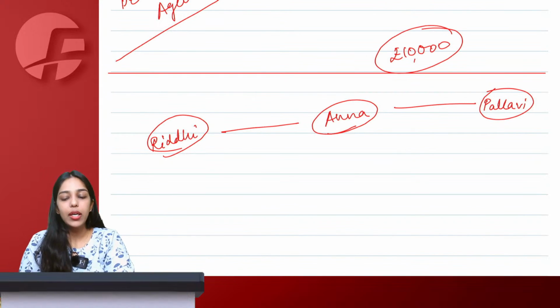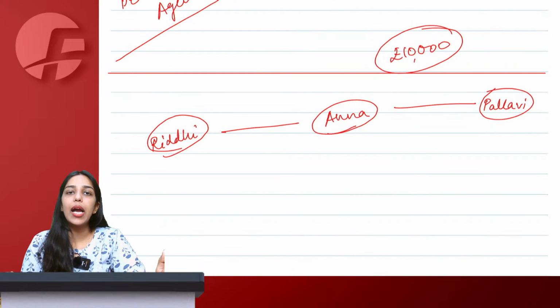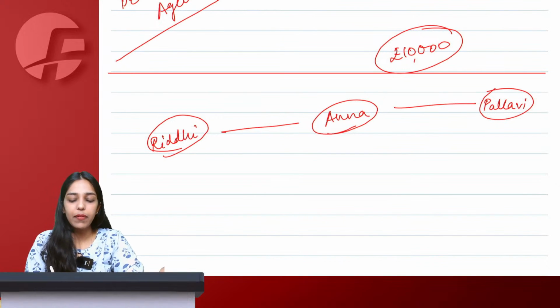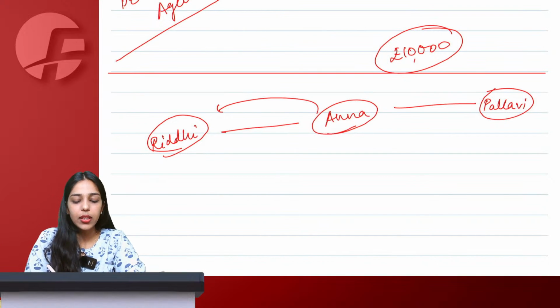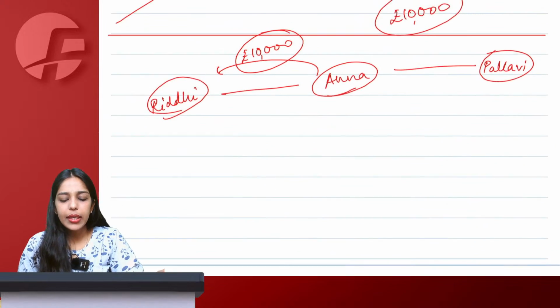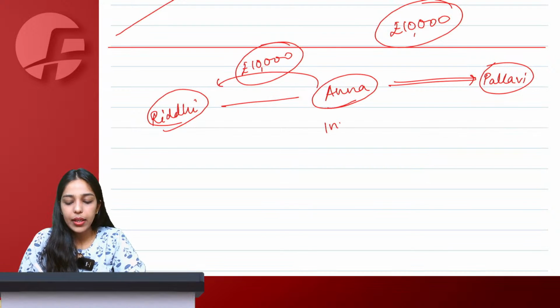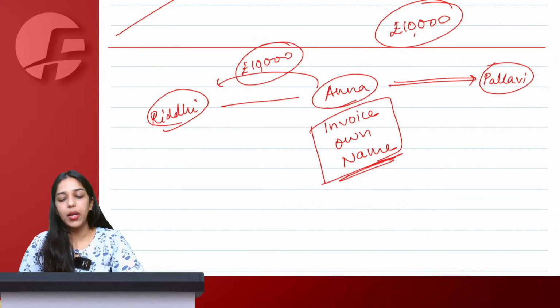Now on my due date, I called Anna. I said, Anna, what are you doing? You said that there is this payment guarantee and I have not yet received any money from Pallavi. Anna said, okay, no problem. I will pay the money out of my own pocket because I have given you guarantee. So Anna paid this 10,000 to me out of his own pocket only. While selling these goods to Pallavi, Anna had issued the invoice in his own name only.